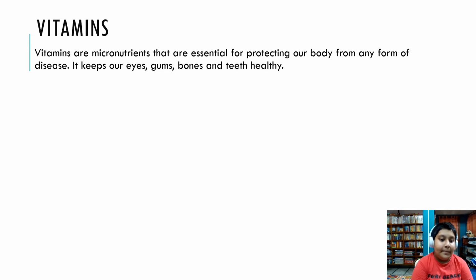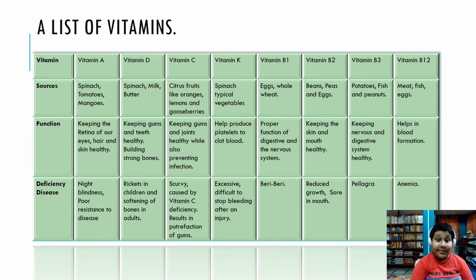Vitamins are actually micronutrients that are essential for protecting our body from any form of disease. It keeps our eyes, gums, bones, and teeth healthy. Now, an amazing thing is about to come. A list of vitamins. My God, so big a list. So, let me highlight them for you. The vitamins here are vitamins A, D, C, K, B1, B2, B3, and B12.